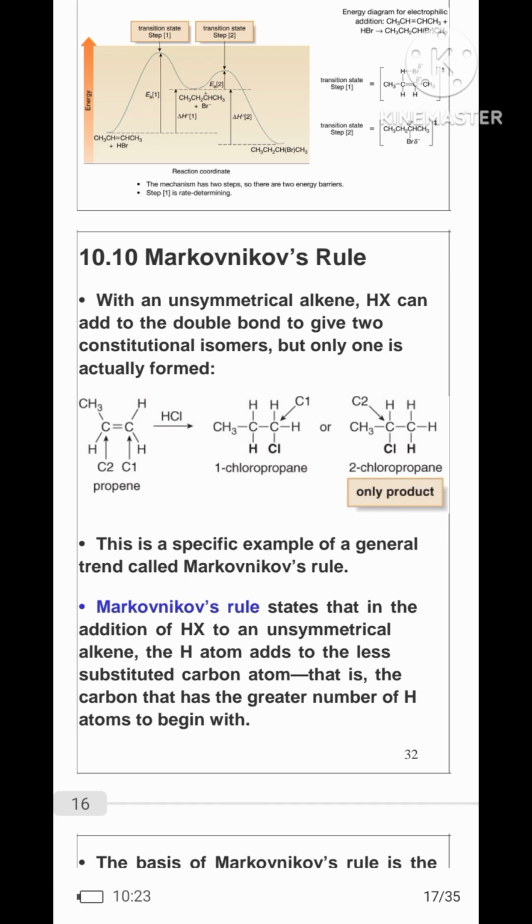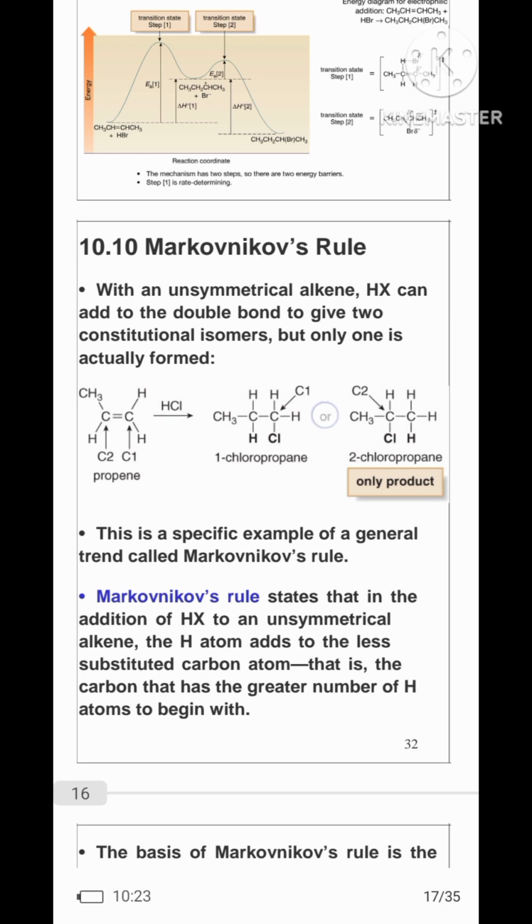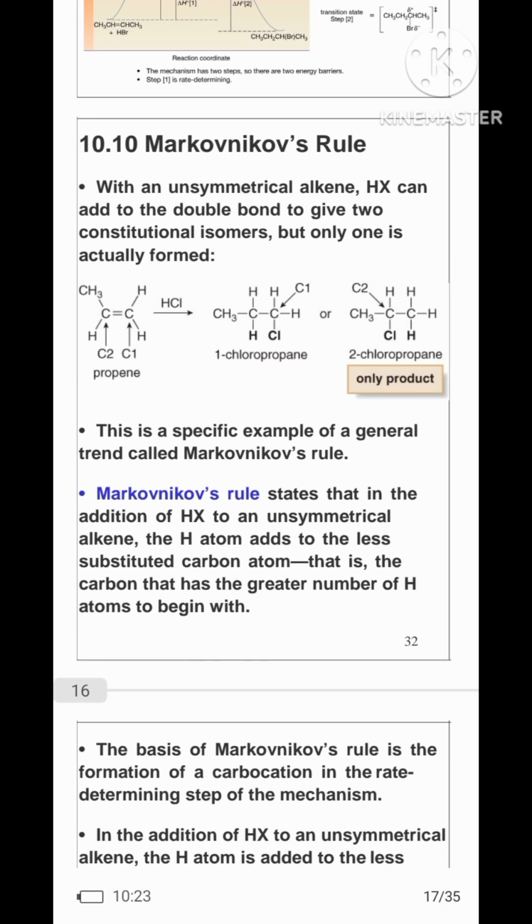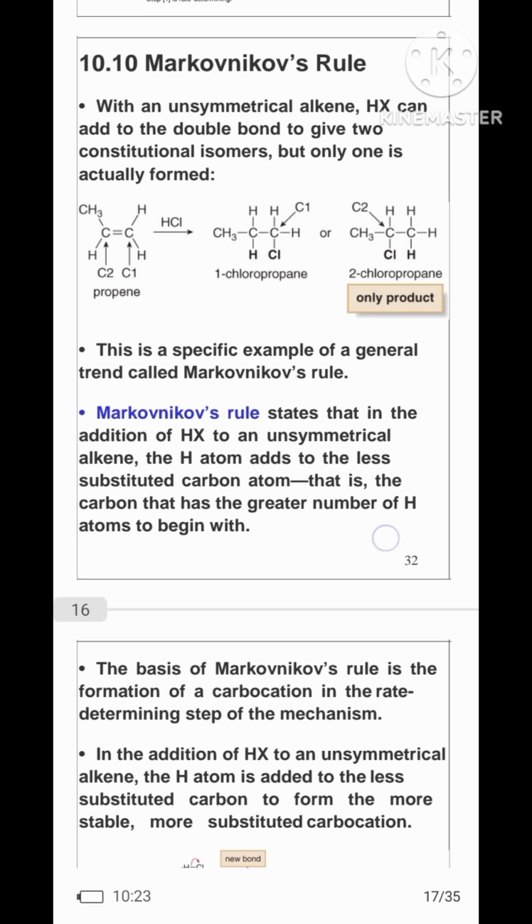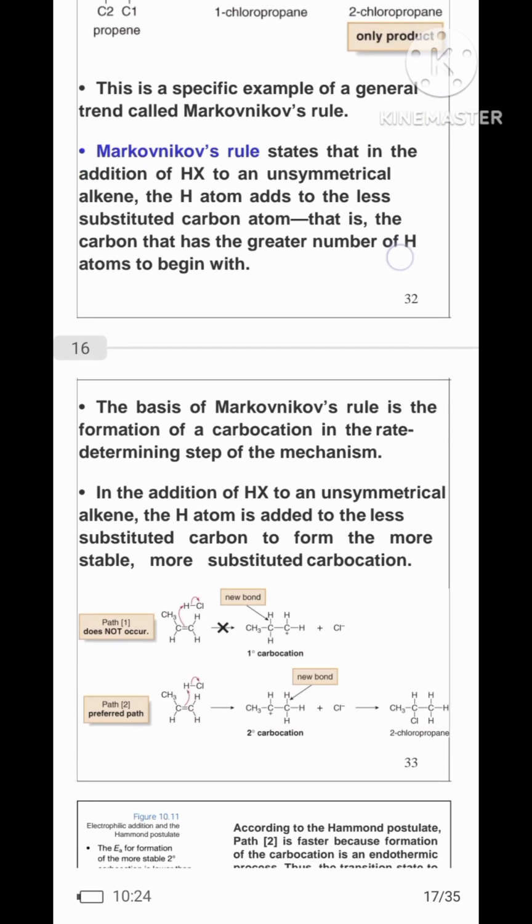Now we move to Markovnikov's rule. With an unsymmetrical alkene, HX can be added to the double bond to give two constitutional isomers, but only one is actually formed. This is a specific example of a general trend called Markovnikov's rule. It states that in the addition of HX to an unsymmetrical alkene, the H atom adds to the less substituted carbon atom, that is, the carbon that has the greater number of hydrogen atoms to begin with.